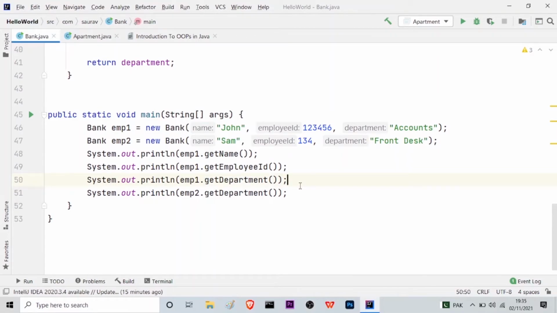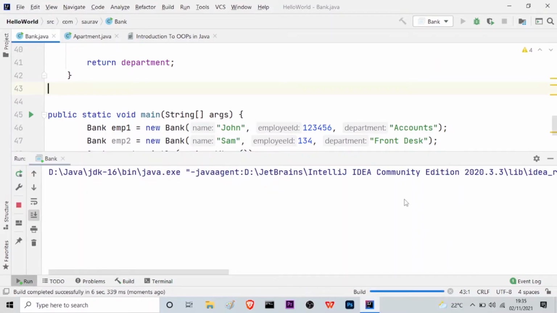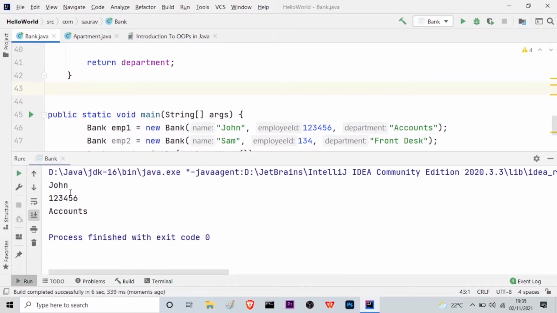So if I run this program, I hope to get the name, the employee ID, and the department of the object, which is EMP1. So it should be John 1, 2, 3, 4, 5, 6, and then accounts. And finally, let me just comment this part out so that I don't confuse you people. Okay, now right click and then I'm running this. Yeah, you can see here, John is the name, this is the employee ID, and this is the accounts. So it is working perfectly.